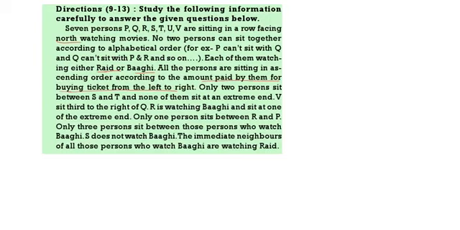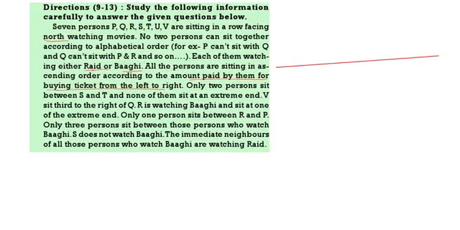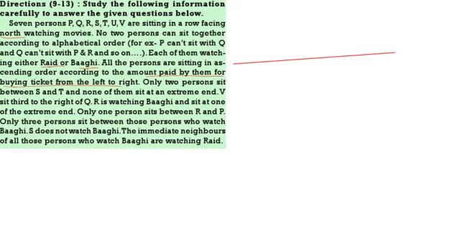So first of all I am drawing one line. I am dividing this into 7 parts: 1, 2, 3, 4, 5, 6, 7. Now, if the first person is paying 50 rupees, the second person 60, the third 70, that means increasing order. And no 2 persons are sitting according to alphabetical order. Suppose if I am writing P here, I can't write Q here. So, according to the alphabetical order, we can't arrange them.